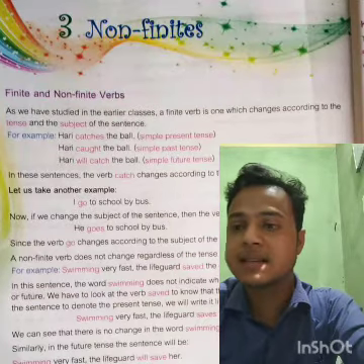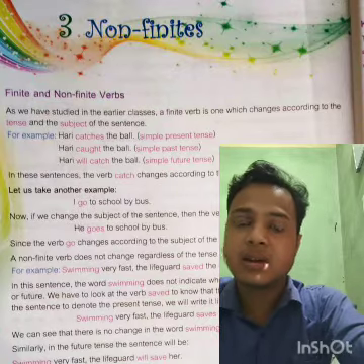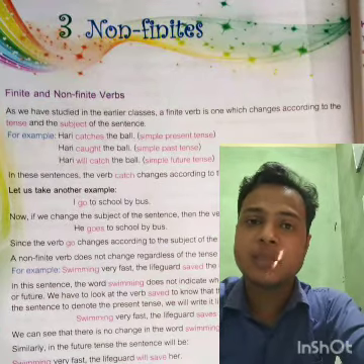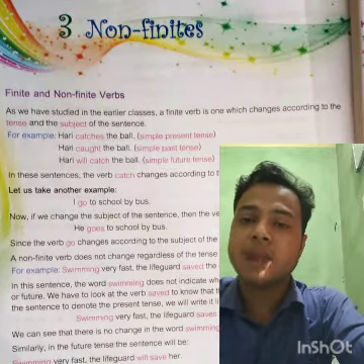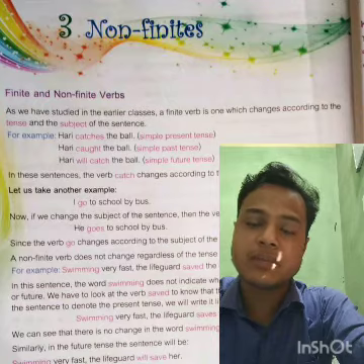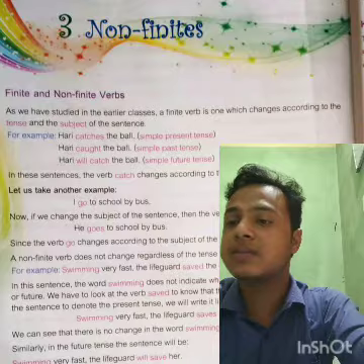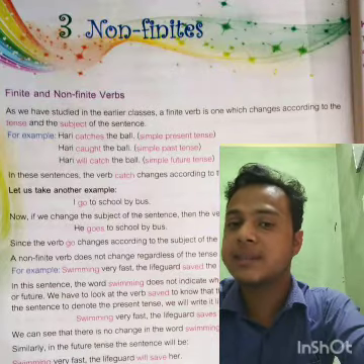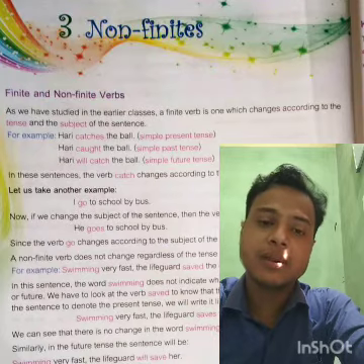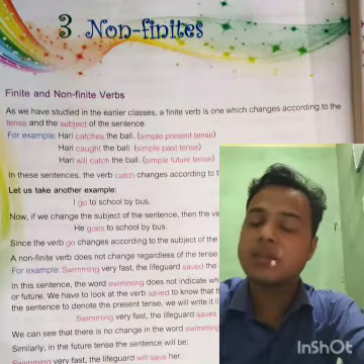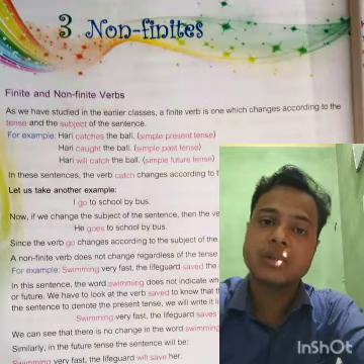Here some exercises have been given. You try to do this exercise, and after 2 pages you can see some boxes where different types of verbs and their past form and participle form are given. You learn all this, the meaning of a verb, its past form and participle form. Thereafter, try to solve the exercises today, and if you can't, then tomorrow I will help you to do the exercises. Thank you.